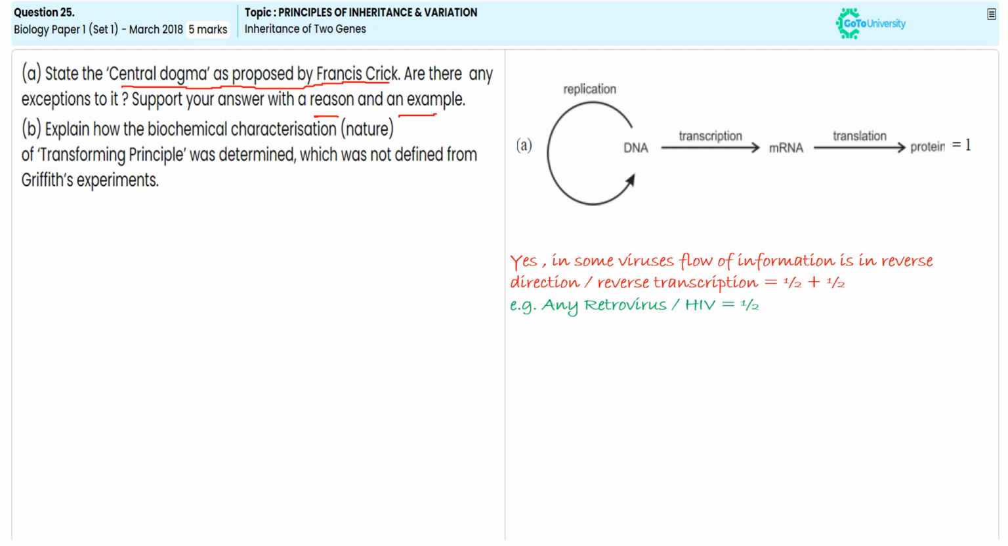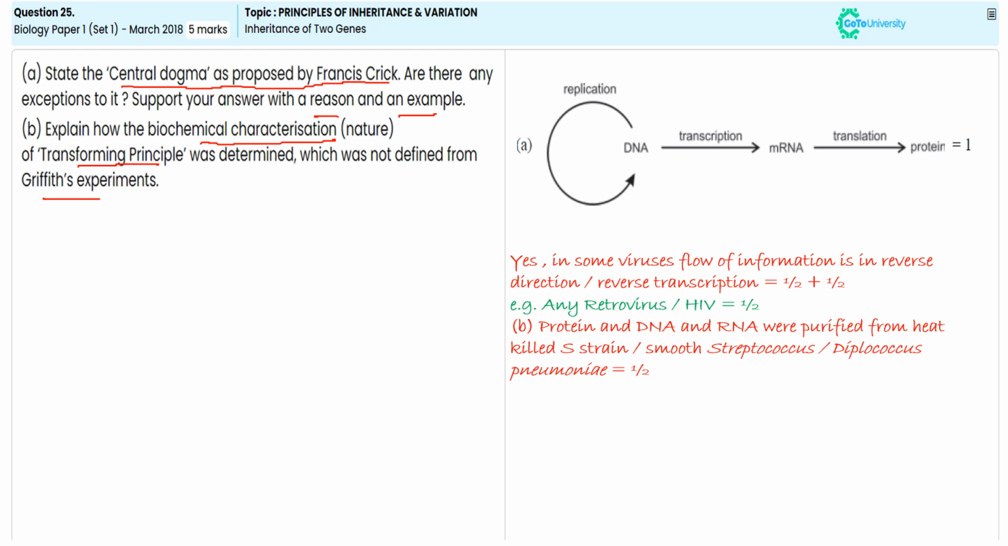And for mentioning in which way the biochemical characteristic features of the transforming principle were explained in Frederick Griffith's experiment, we need to explain in detail. Here, protein, DNA and RNA are purified from heat-killed S strain, or smooth Streptococcus or Diplococcus pneumoniae. For this narration, you will get half a mark. Then we add protease to the protein mixture, and the transformation still occurs. That means the R strain has become S strain. For this, you will get half a mark.